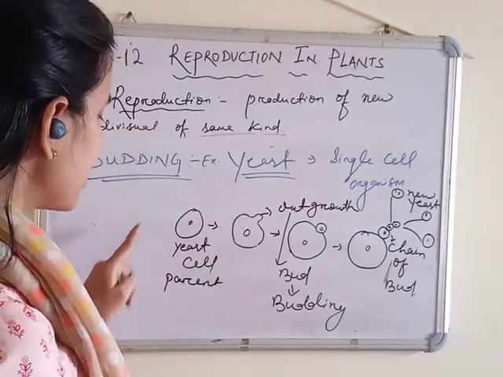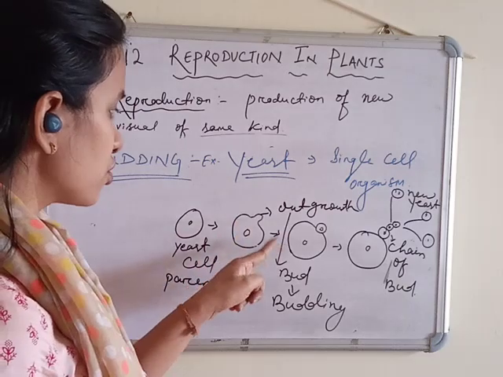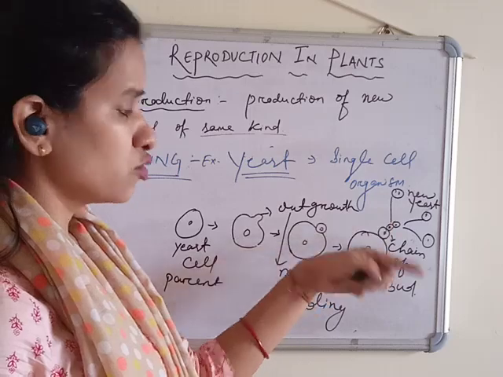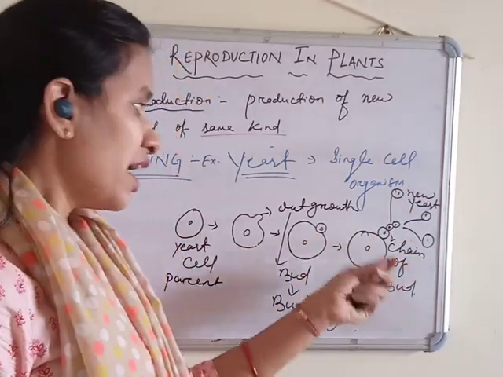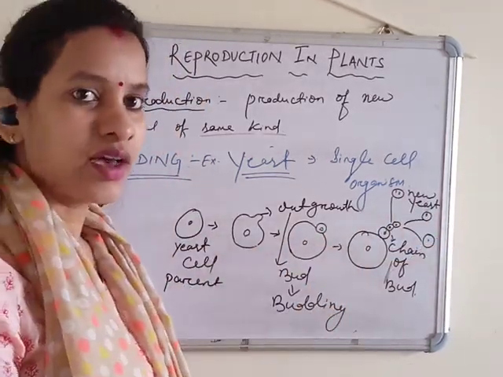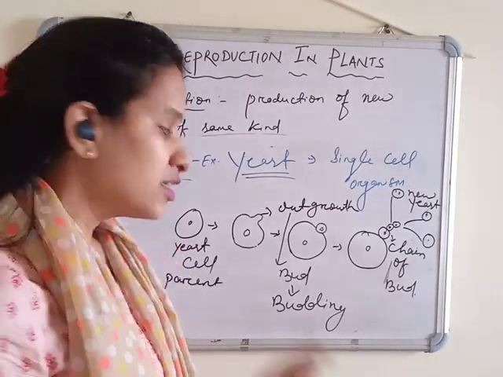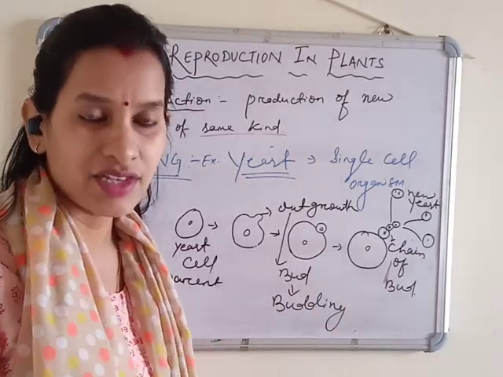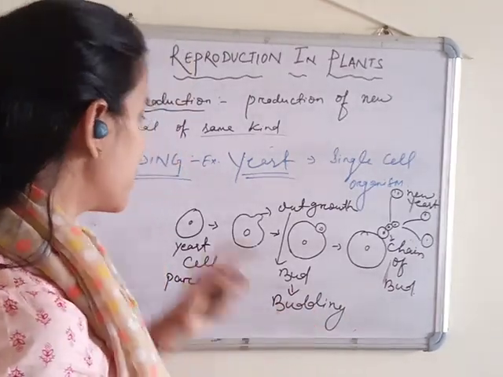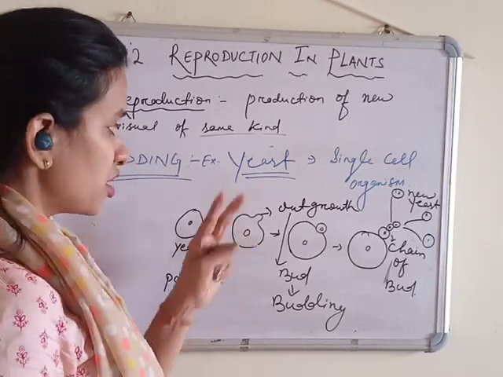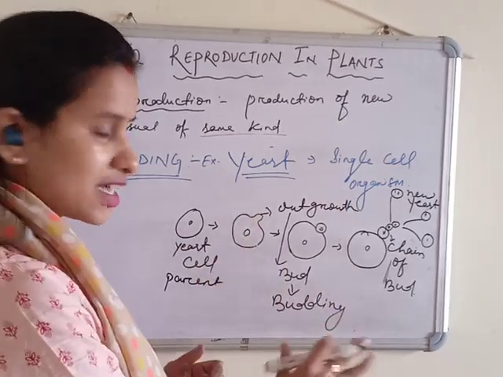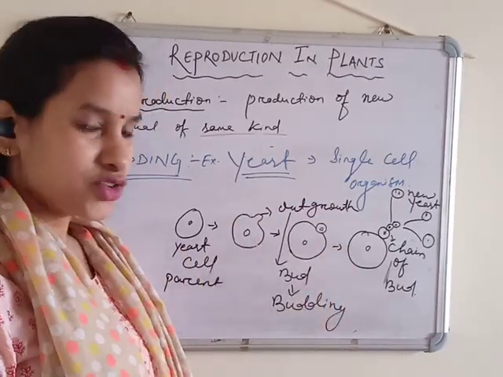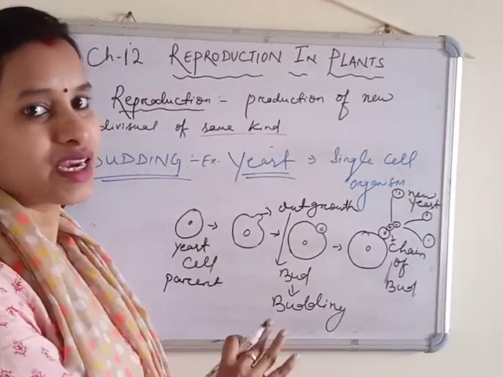So this is the yeast cell, the parent one, then is an outgrowth, then is completely one. Then again that bud which is coming out, they giving us one, two or three or more buds, and they detached, separate, and become a new yeast cell. So this process of outgrowth coming out from the parent one is called bud, and process called budding. Okay. So here in a book only yeast is there as example. So take it as a serious, okay, budding one. So in the examination this type of drawing can come, so you have to practice it.